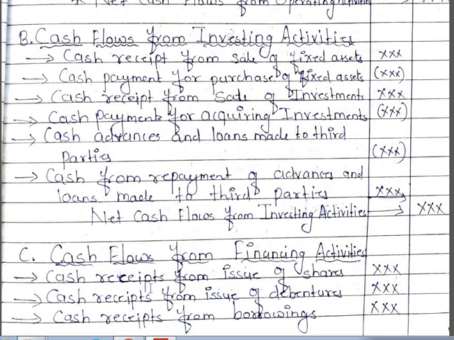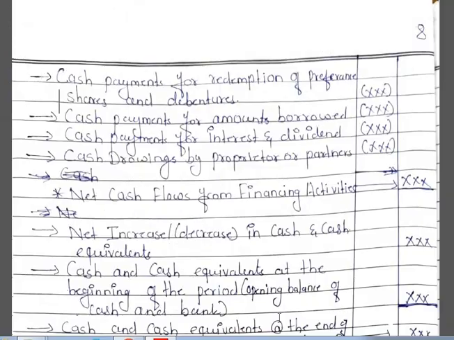In financing activities, first are cash received from issue of shares, cash received from issue of debentures, and cash received from borrowings. That is inflow of cash. Then from this total inflow, we need to deduct the payment for redemption of debentures and preference shares, cash payment for loans borrowed, cash payment for interest and dividend, and cash drawings by proprietor or partners. The balance will be net cash flows from financing activities.